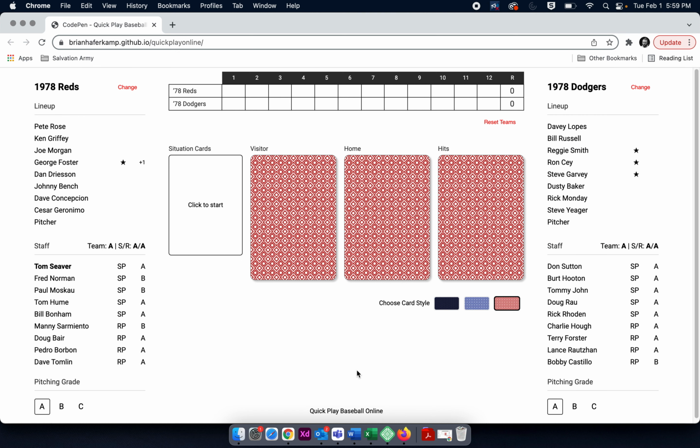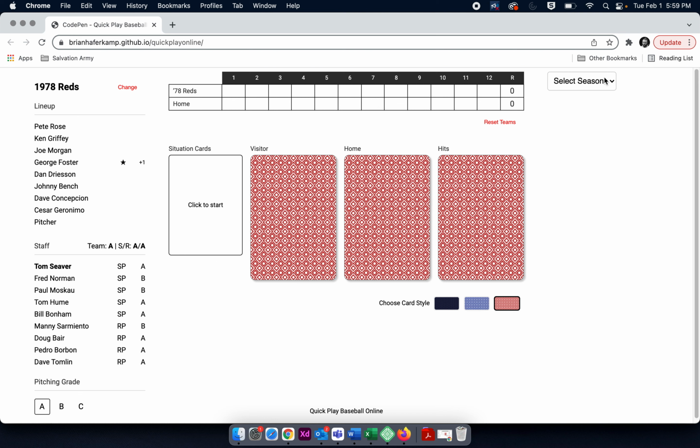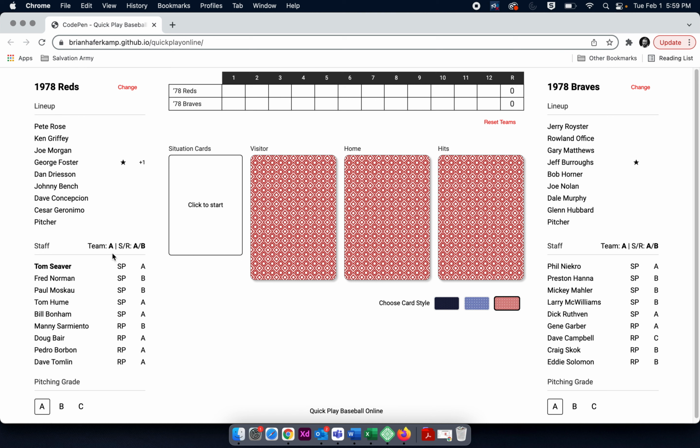I know that the Dodgers have, maybe they don't. It's the Braves. Let's try the Braves. Okay, so if we're just going by the team grade, then the Braves and the Reds both have an A. But we have a grade here that's the starter and reliever grade. And so the starters have an A, and the relievers have a B. And that's for the Reds. Same thing for the Braves. So the starters have an A, and the relievers have a B.